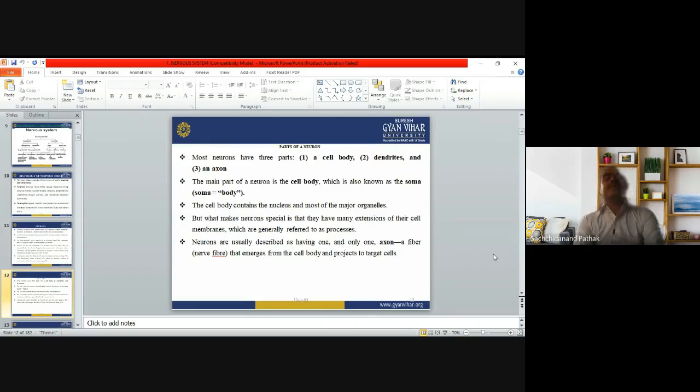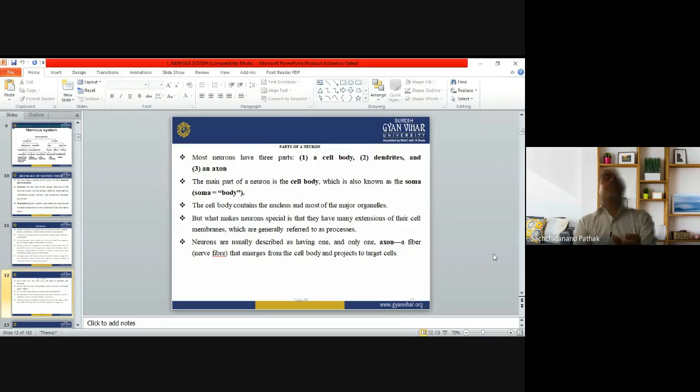Now, most neurons have three parts. If you see the structure, then you can figure it out. Neurons have three parts: cell body, dendrites, and axon. The main part of the neuron is the cell body, which is also known as the soma. Soma is also called the body. So a neuron is divided into three parts. The first is the cell body, second is dendrites, third is the axon. Don't worry, I will show you some images and then I will explain also.